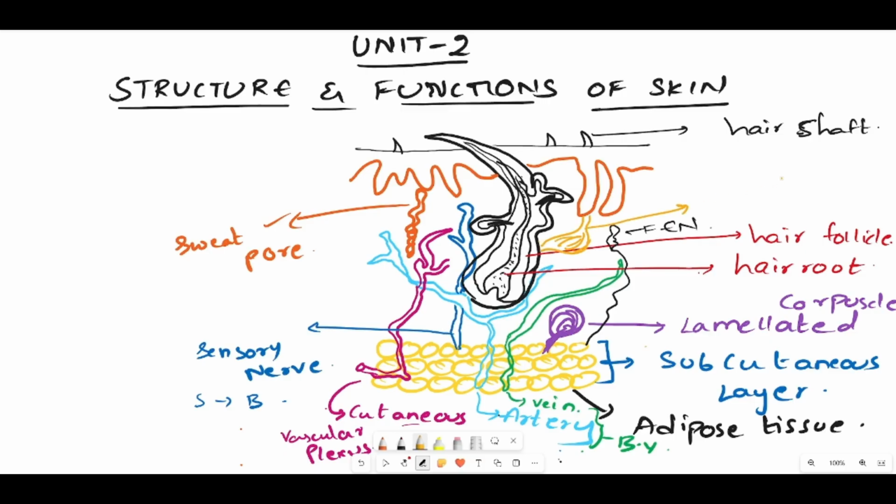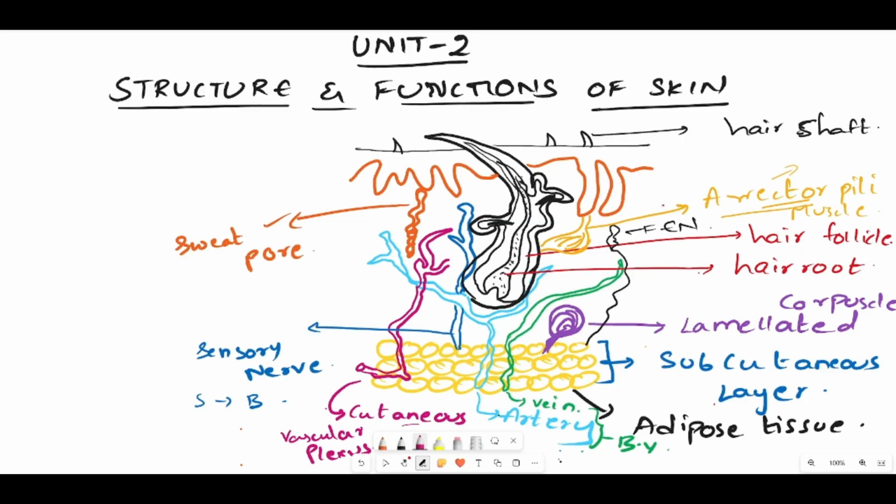This part now we will be calling the erector pili. Simply, it is a muscle, the erector pili muscle. That is useful for contracting, making the hair strand erect. The word erector itself says erect. So this will be useful for making the hair stand erect.